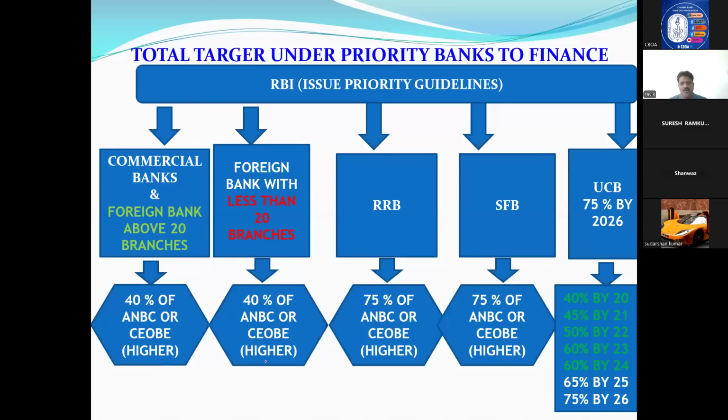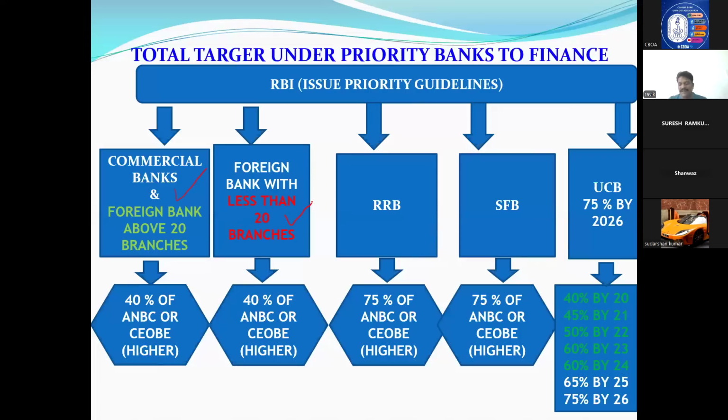Now, for total banks, Reserve Bank of India told how much target they have to achieve. Total priority means agriculture, retail, MSME, export, all together. How much? Commercial banks, which means all PSBs. Remember, all our 12 public sector banks, along with foreign banks with above 20 branches, please underline, above 20 branches, are almost equal to commercial banks. Whatever target Canara Bank has, the same target is for foreign banks with above 20 branches. Simple. But for foreign banks with less than 20 branches, they made some differences.